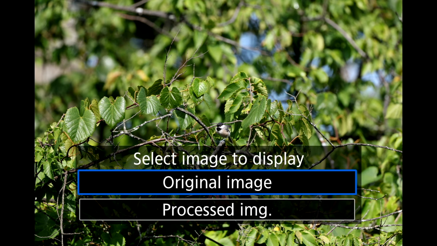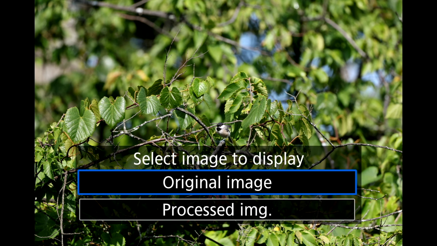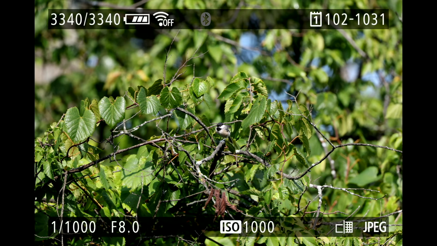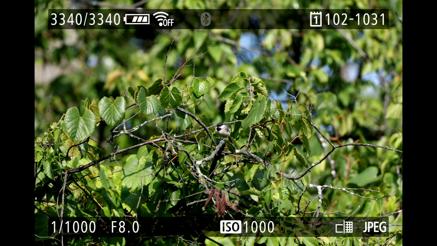Now it's asking me a question. Hey, you want to look at the original image or you want to look at the processed image? Let's look at the processed image, the new one, with 177 megapixel. Guess what's on the bottom right now? JPEG, and it's got a little ladder type of sign thing over there. That means, there you go, that is an upscaled image.